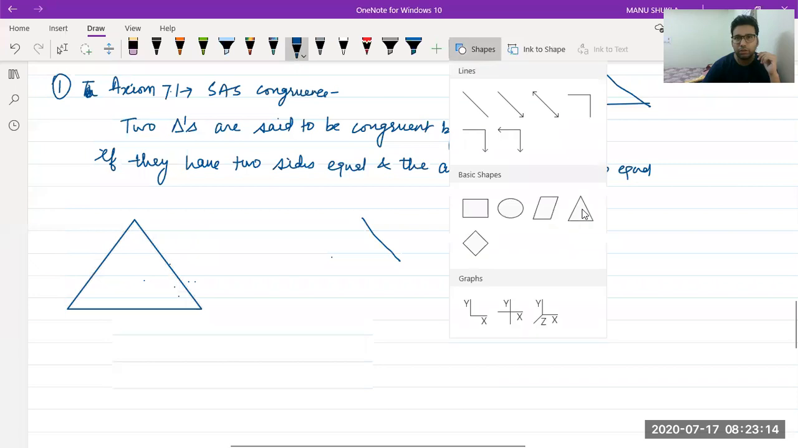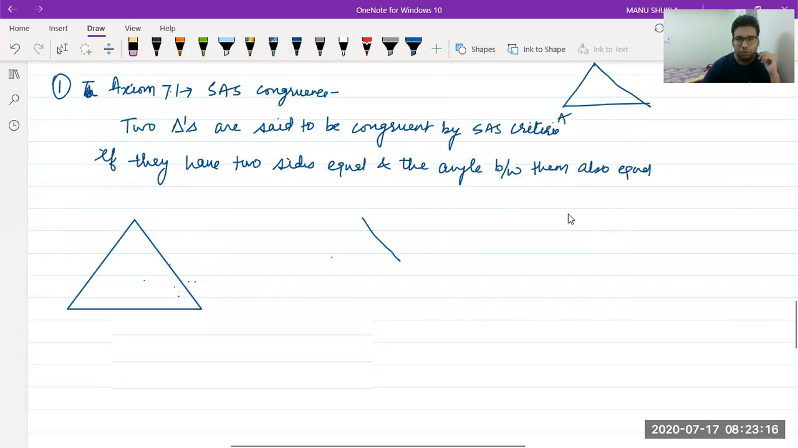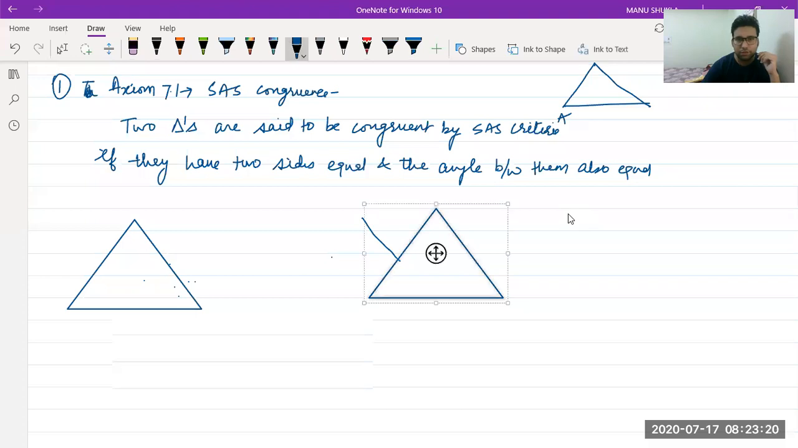Take one more triangle. Okay. So suppose this is triangle ABC. This is PQR. Now, these are two triangles.